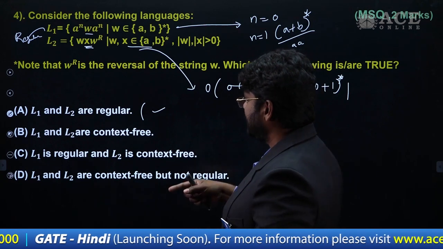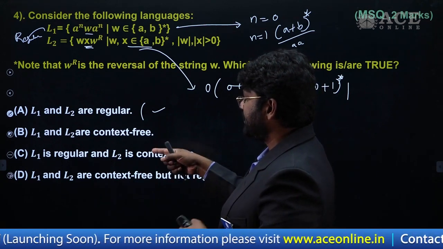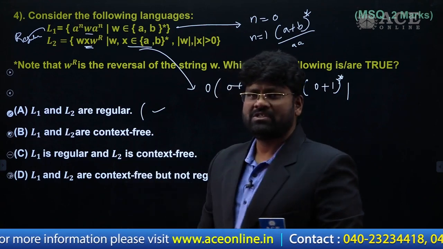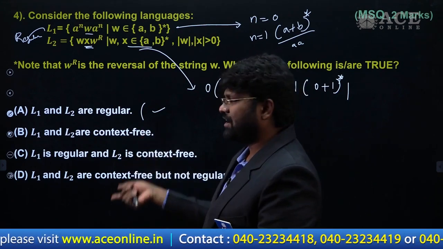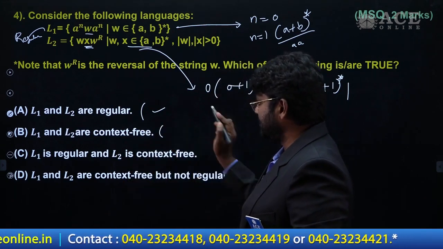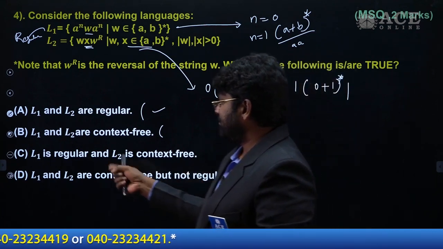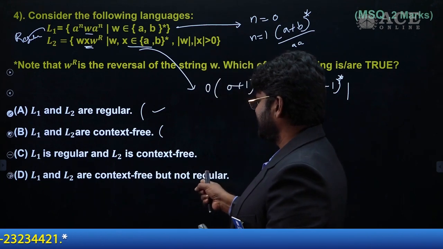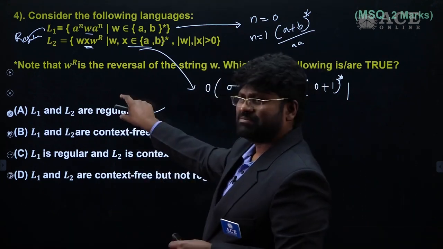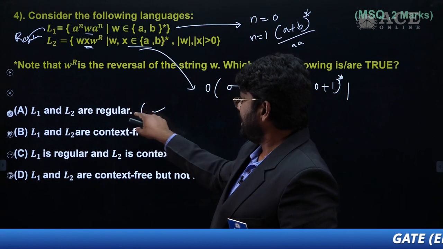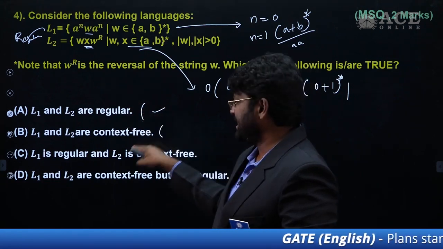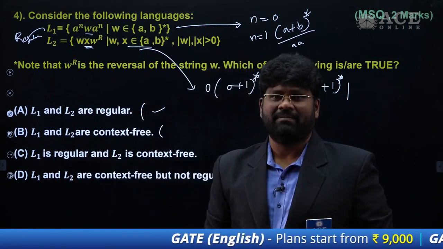So let's assume his intention is to go for B, because L1 and L2 are also context free since they are regular. This is also possible. But this option is a little bit confusing: L1 is regular and L2 is context free. If both are regular, as this is given as a true statement, then there is no meaning in having option C, in my opinion.